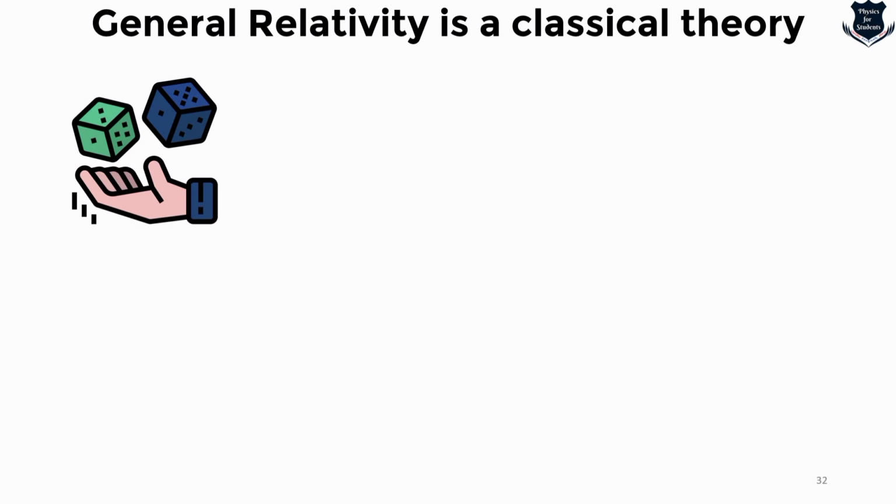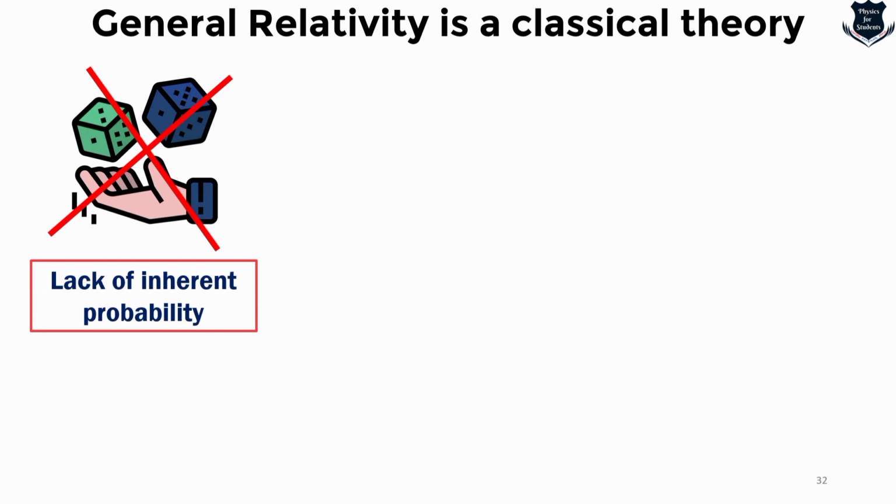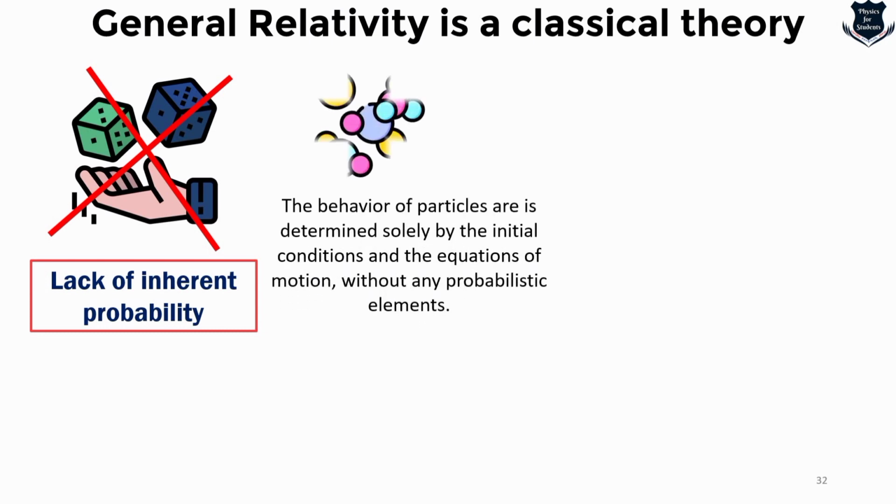Also, we need to understand one thing very closely, that there is a lack of inherent probability. What do I mean by that? I mean to say that in classical physics, including general relativity, there is no inherent probability associated with the fundamental equation, unlike in Heisenberg's uncertainty principle and various other things, where you inherently cannot determine it, it is probabilistic.